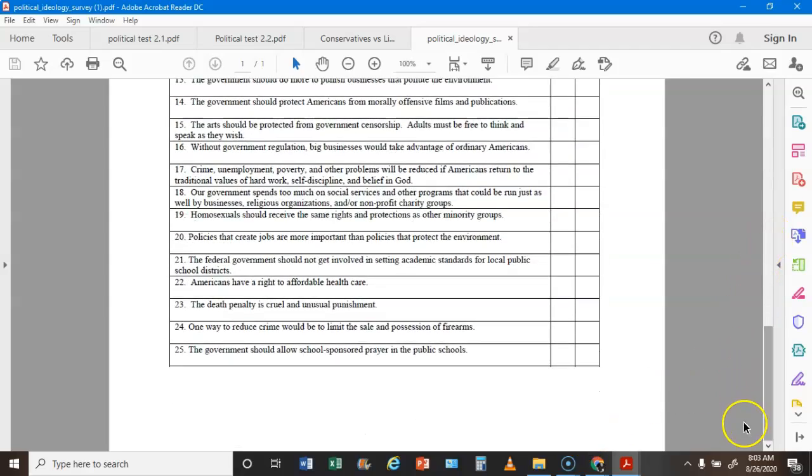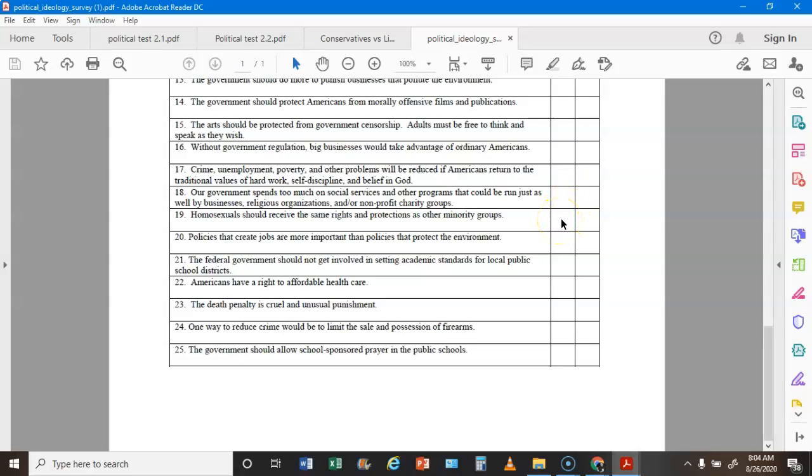Picking up with number 16, without government regulation, big business would take advantage of ordinary Americans. If you agree, that's an L. If you disagree, that's a C. Crime, unemployment, poverty would all be reduced if we went back to traditional values of hard work, self-discipline, and belief in God. If you agree with that, it's a C. If you disagree, that's an L. Our government spends too much on social services and other programs that could be run by religious organizations and nonprofits. If you agree, that's a C. If you disagree, that's an L.